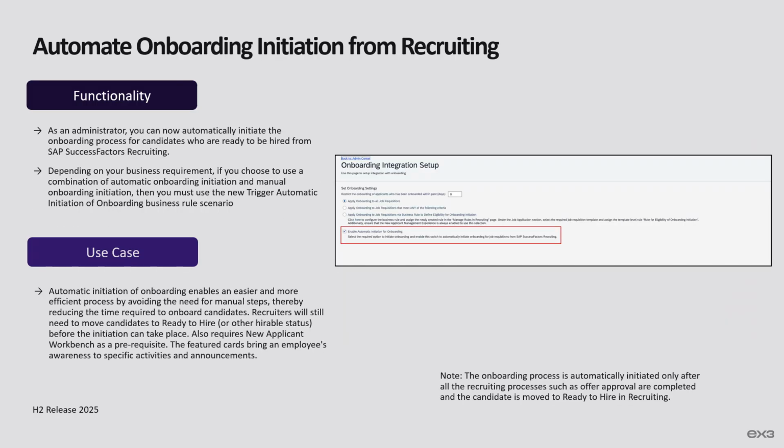Automate onboarding initiation from recruiting. As an administrator, you can now automatically initiate the onboarding process for candidates who are ready to be hired from SF Recruiting. You can select the new Enable Automatic Initiation for Onboarding checkbox to ensure that the onboarding process is automatically initiated for all the candidates who are eligible for onboarding. Selecting this automatically initiates onboarding for all job requisitions based on the onboarding initiation eligibility defined. If the candidate isn't eligible for onboarding, the hiring process is completed through Admin Center, which is via Manage Pending Hires, depending on the automatic or manual hiring configuration specified.